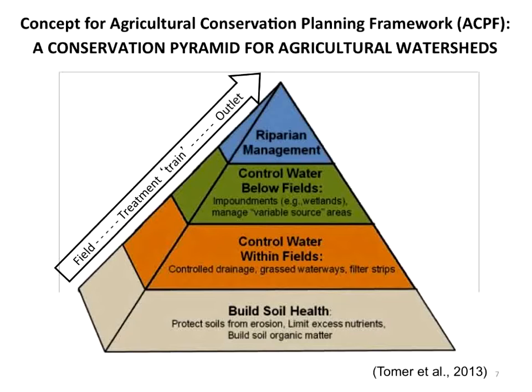And so how do we take this kind of concept? I've got this arrow here on the side, looking at that treatment train. You can think about water quality improvement in a watershed as developing a set of opportunities along each flow path moving through a watershed to intercept and improve water quality.